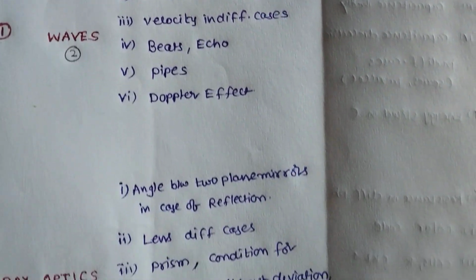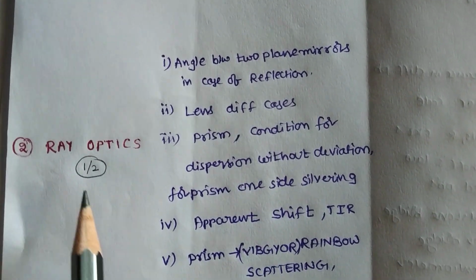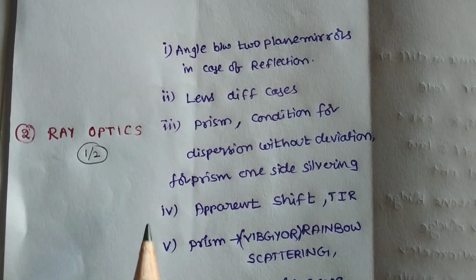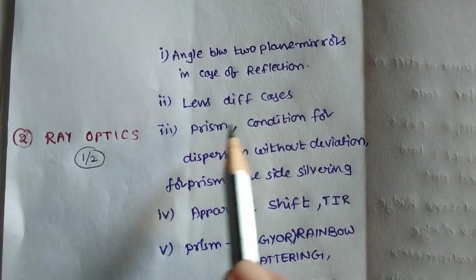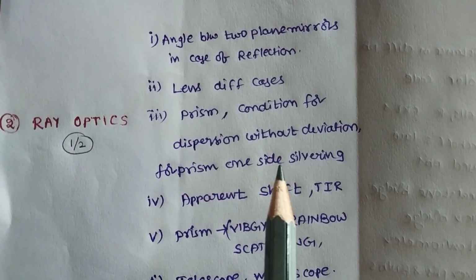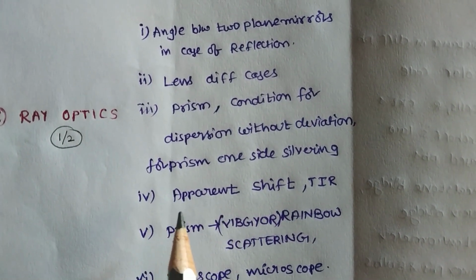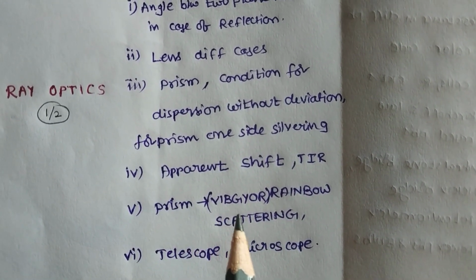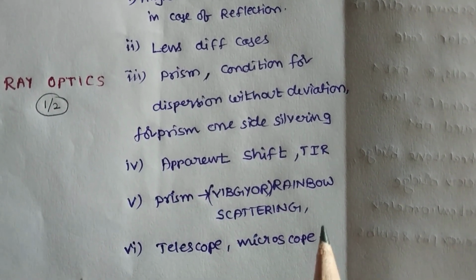Next, the second chapter is ray optics. In this ray optics, the number of bits repeated is 1 or 2. First one, angle between the two plane mirrors in case of reflection, lens in different cases. Third one, prism, condition for dispersion without deviation, deviation without dispersion. Fourth one, apparent shift and total internal reflection. Fifth one, prism, rainbow, scattering. And sixth one, telescope and microscope.